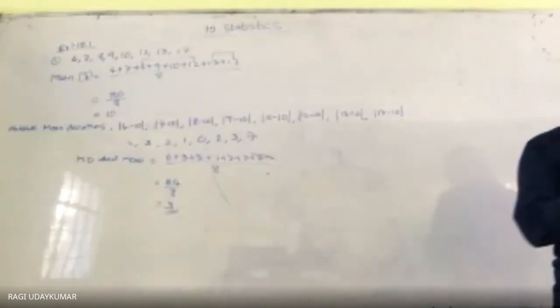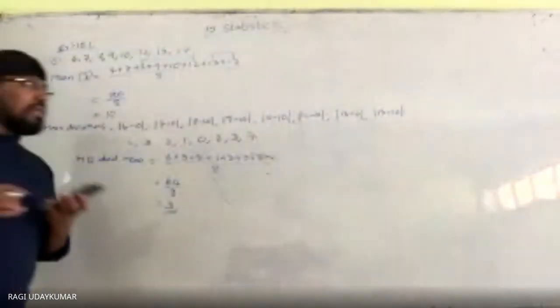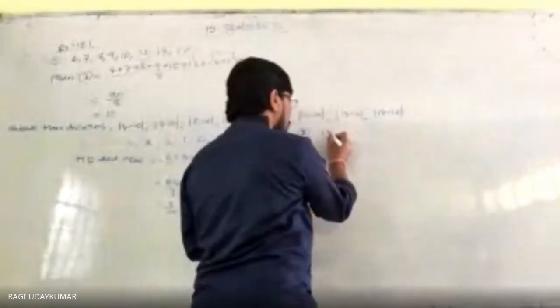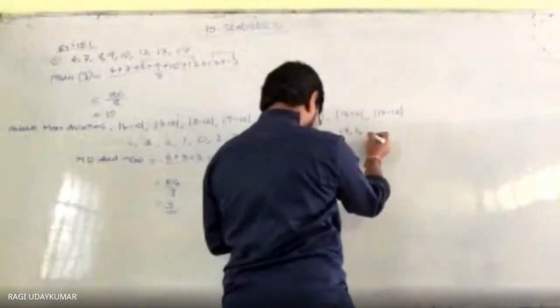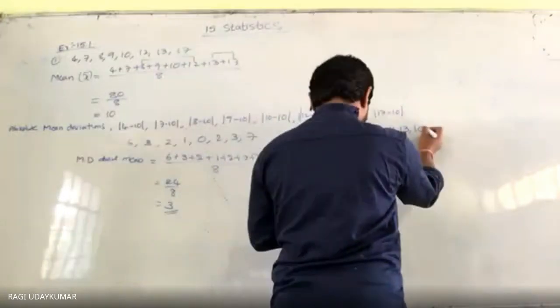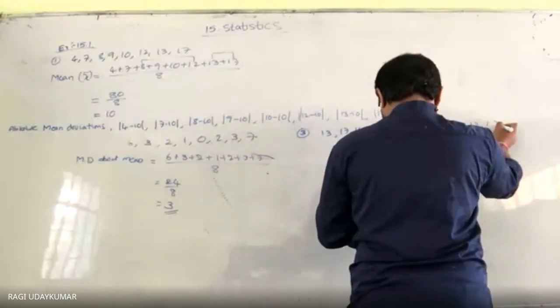Third question: find the mean deviation about the median of the data. The data given is 13, 17, 16, 14, 11, 13, 10, 16, 11, 18, 12, 17.